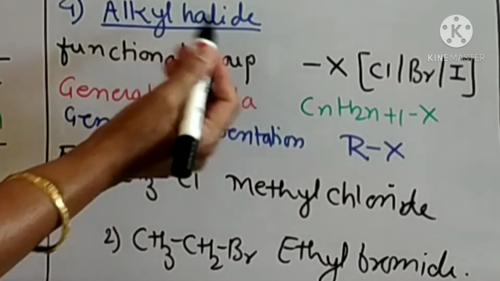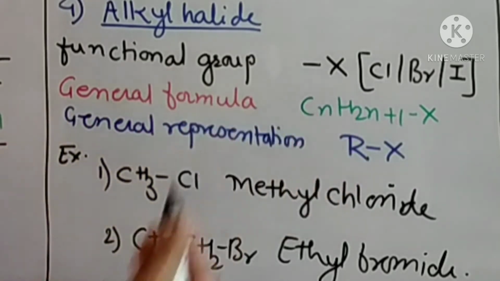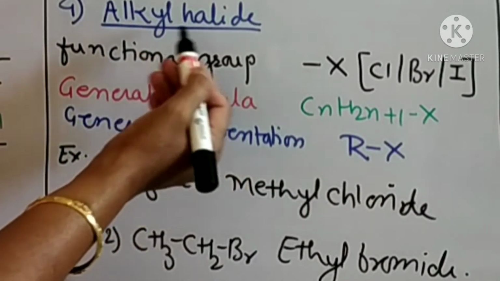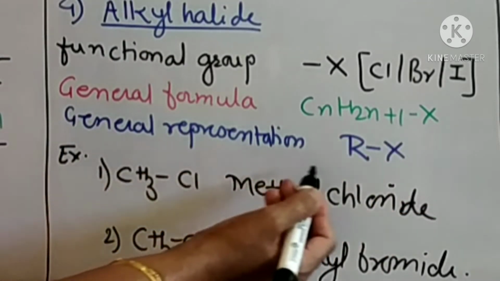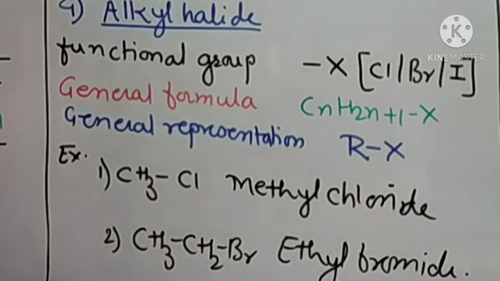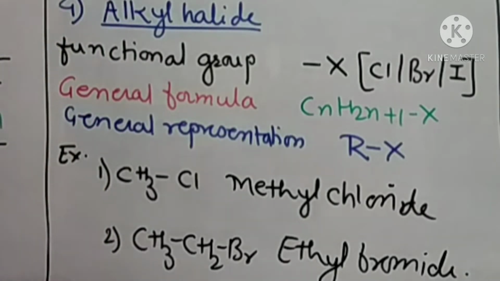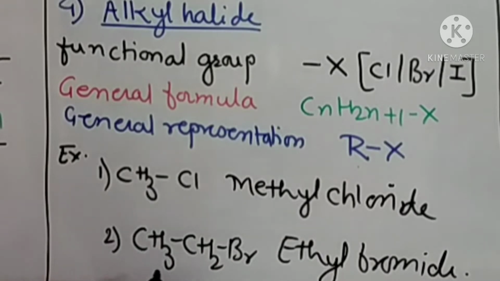Then fourth, alkyl halides. Here the functional group of alkyl halide is X, that is halogen atom. It is either chlorine, bromine or iodine. General formula of alkyl halide is CnH2n+1X, or general representation is RX. We know what is meant by R. R is an alkyl group and X is a halogen atom. Therefore it is called alkyl halide. For example, CH3Cl, that is methyl chloride, or second, CH3CH2Br, that is ethyl bromide.